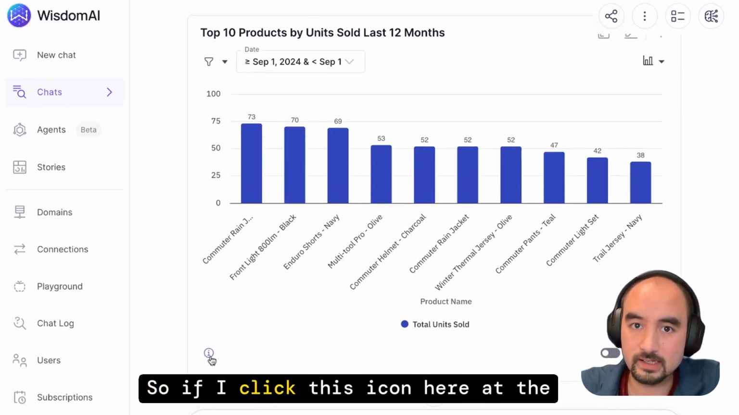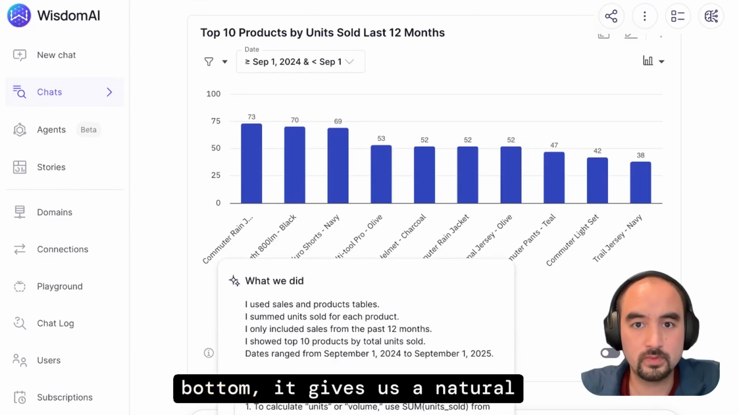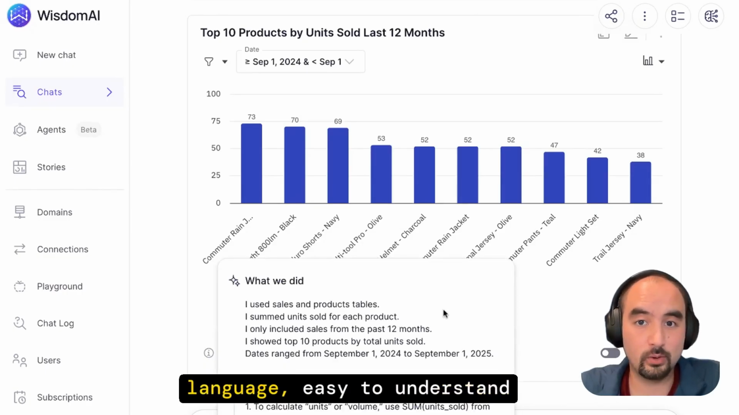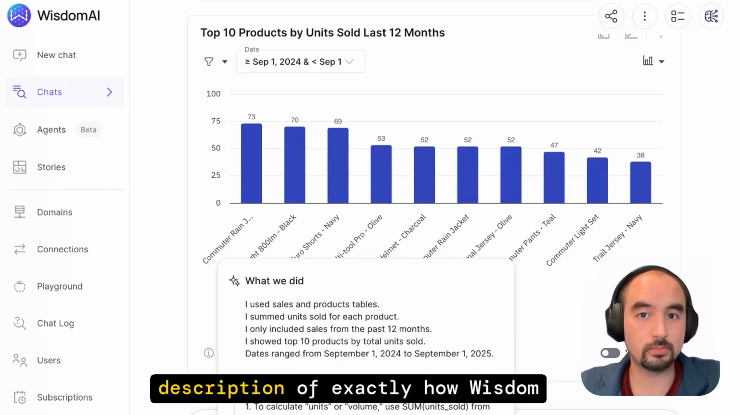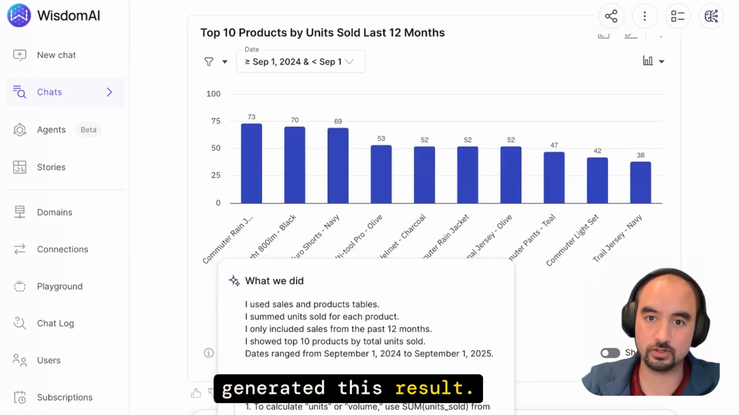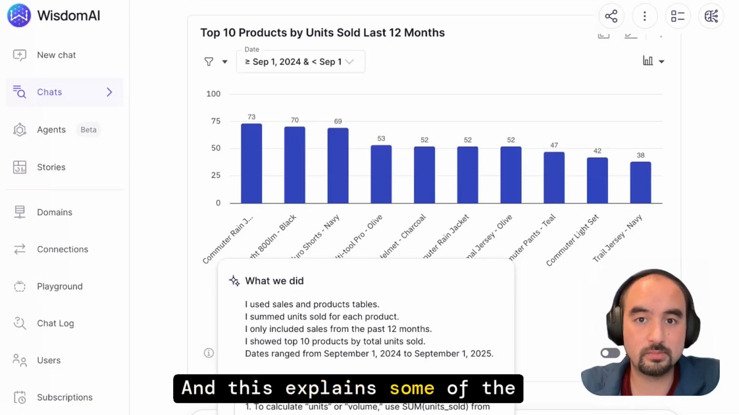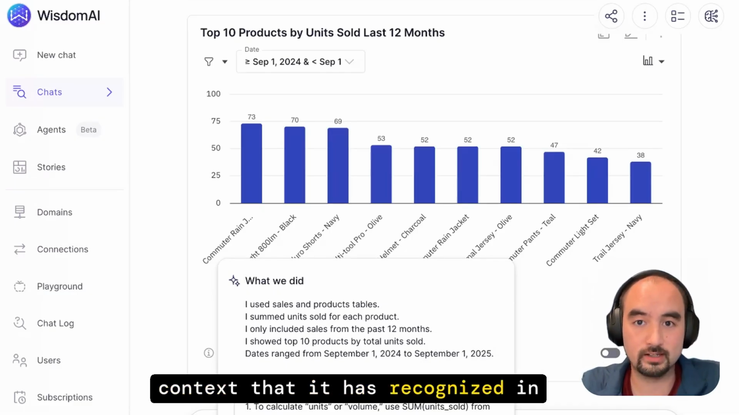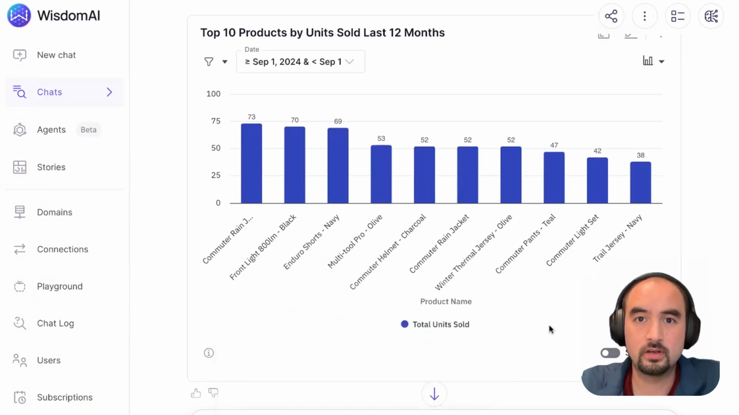So if I click this icon here at the bottom, it gives us a natural language, easy to understand description of exactly how WisdomAI came to this conclusion, how it generated this result. And it's explained some of the context that it has recognized in our question.